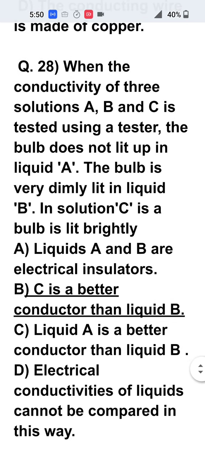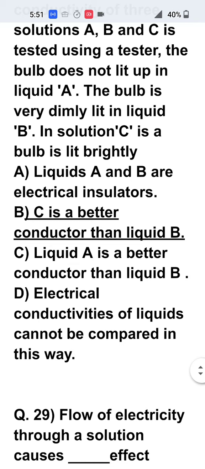When the conductivity of the three solutions A, B, C is tested using an electrical tester, the bulb does not light up in liquid A. That means liquid A is a non-conductor. The bulb is very dimly lit in liquid B. That means B is a very weak conductor, poor conductor. In solution C, the bulb is lit up brightly. That means solution C is a very good conductor of electricity.